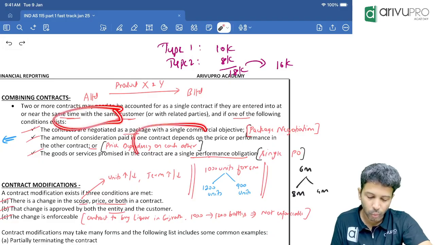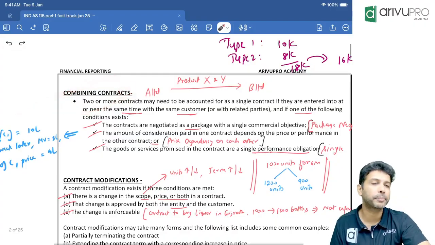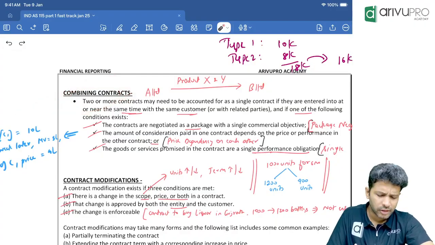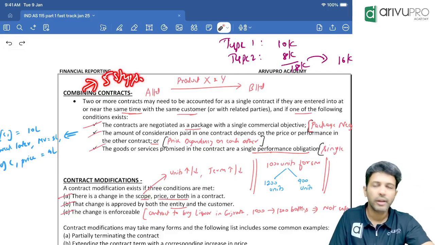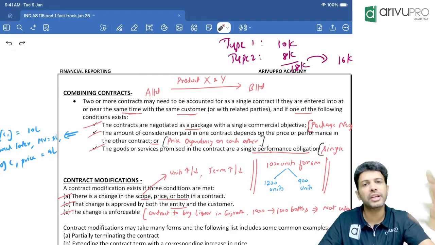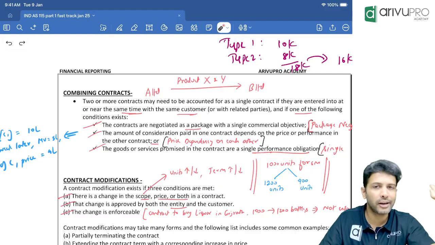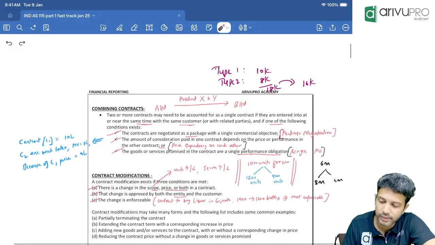The same customer and time conditions plus one of these makes the condition fulfilled, and then only you can combine. Combining means you will apply those 5 steps of revenue recognition only once. If you cannot combine, then you need to apply all the 5 steps for each contract separately and do the revenue recognition. This is about combining contracts.